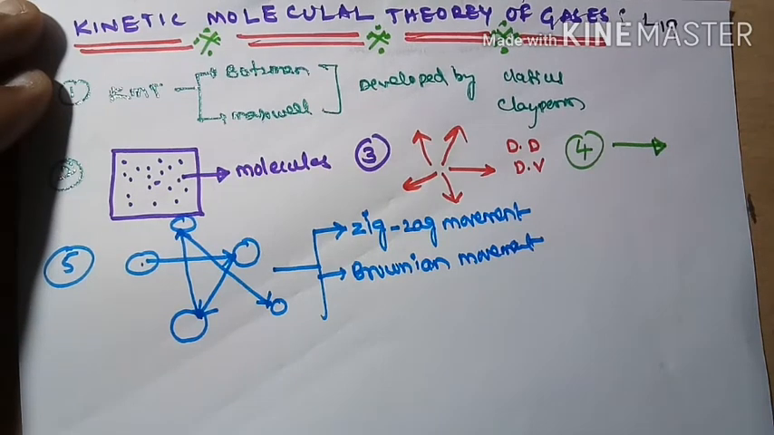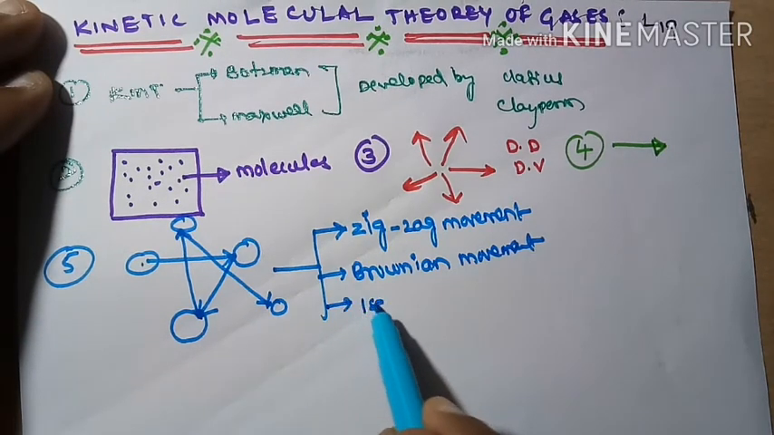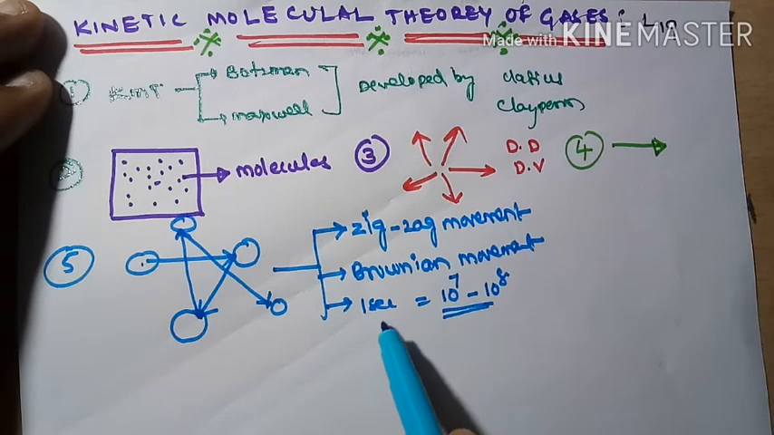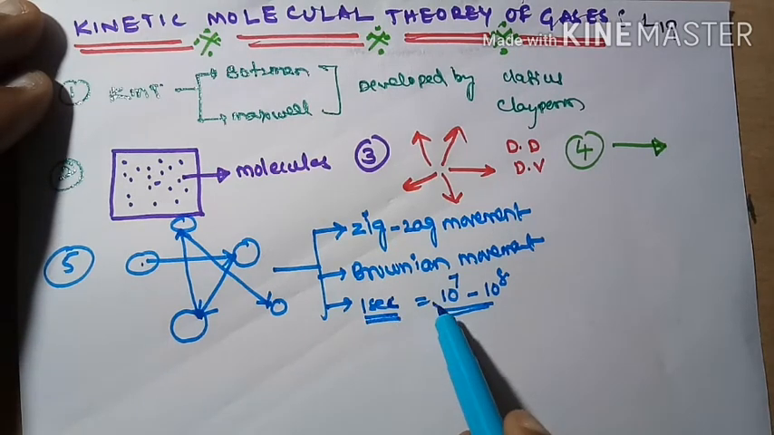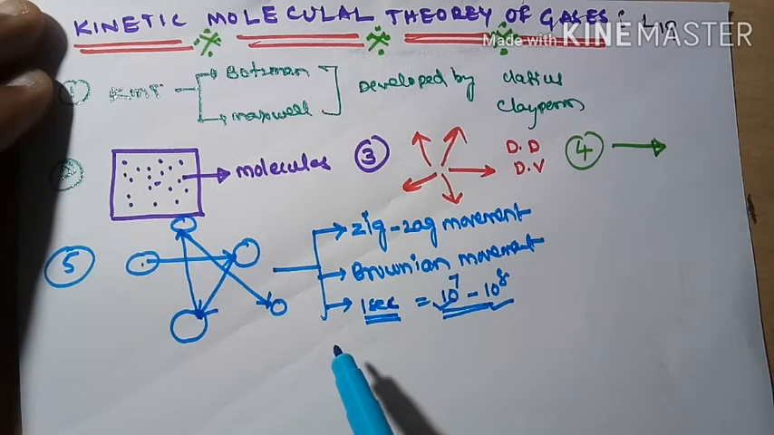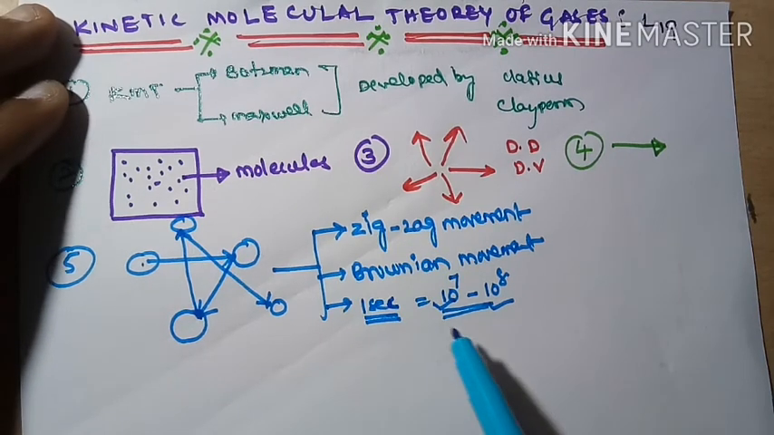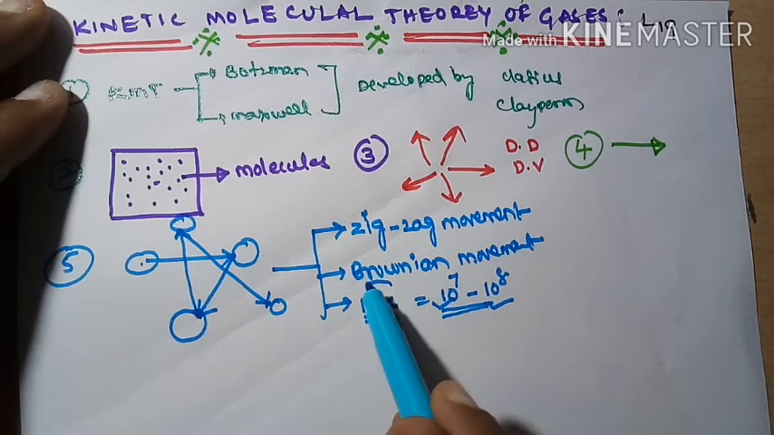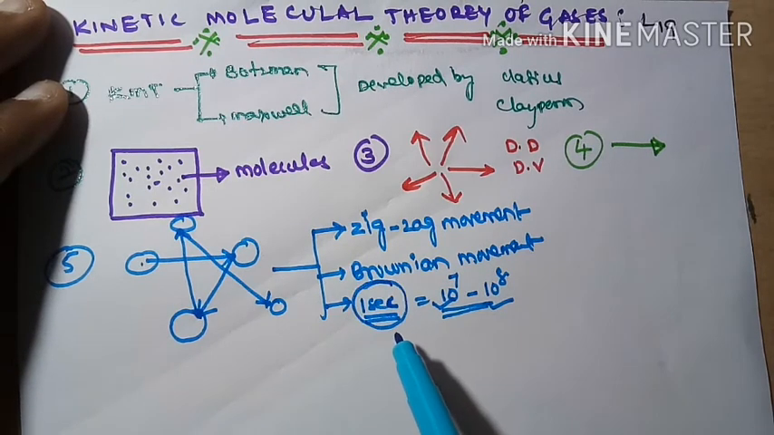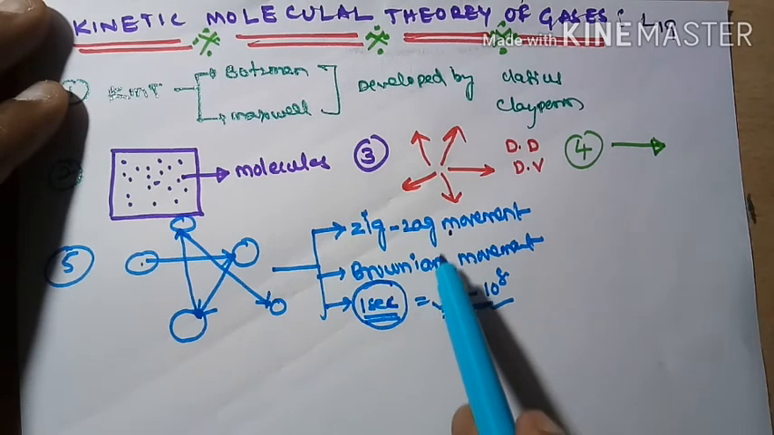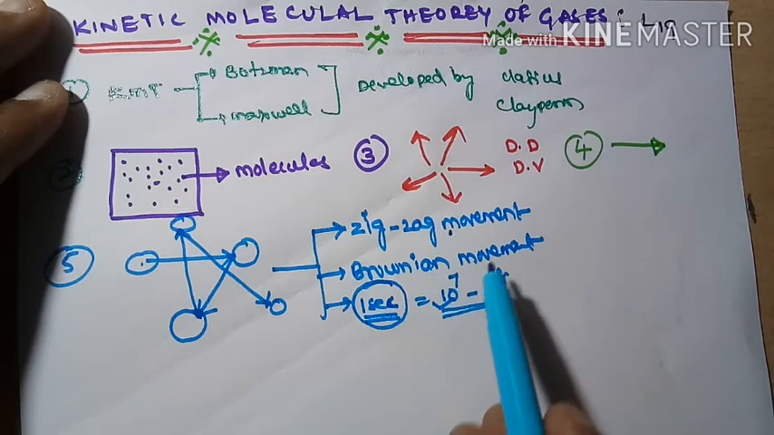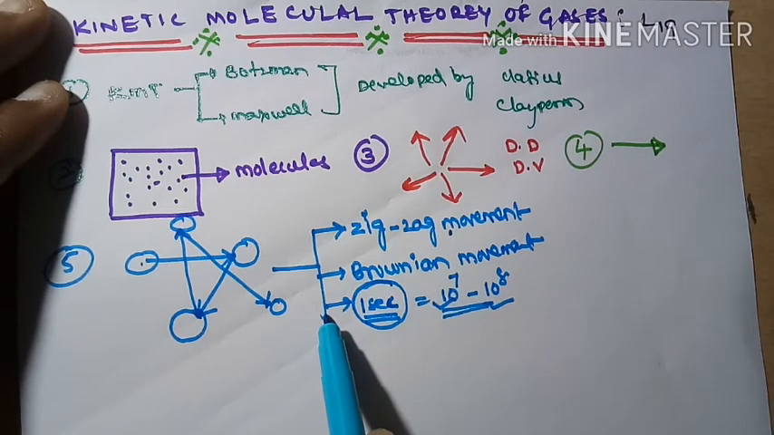In 1 second time, approximately 10 to the power of 7 to 10 to the power of 8 collisions take place in a gas. That means in 1 second, the direction of the gas molecule is changed these many times. So if we observe the direction of this gas molecule for a period of 1 second, it will be a zigzag movement, travelling in different directions. That's why this is called zigzag movement or Brownian movement.